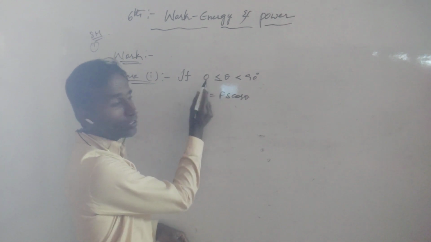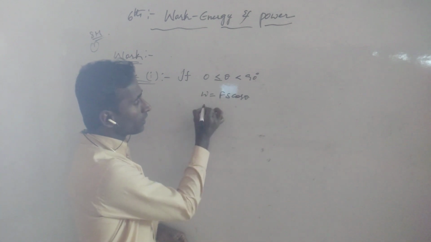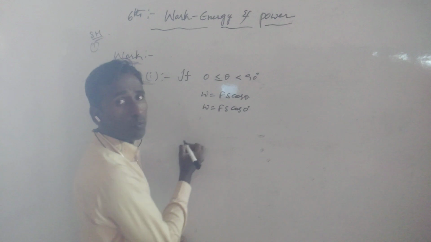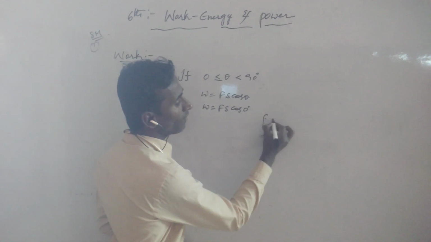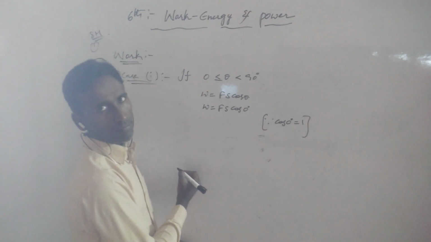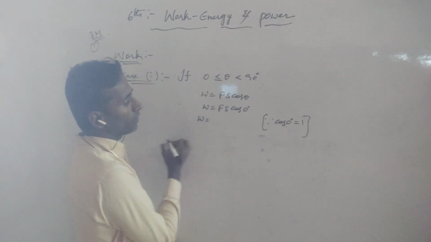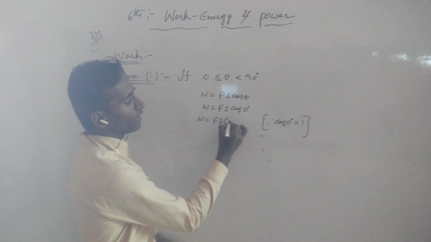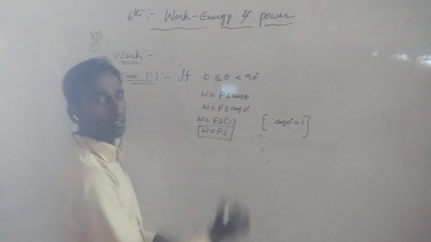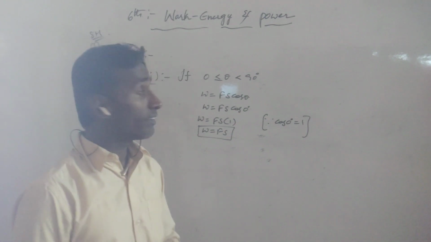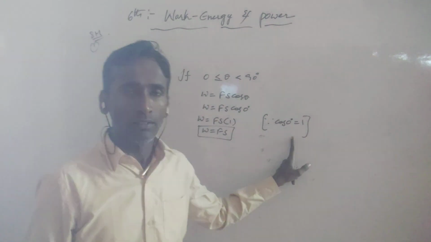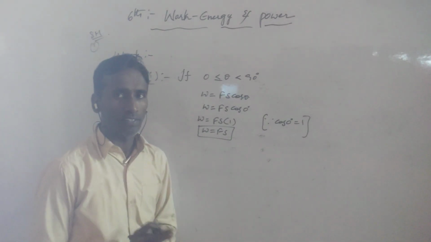So theta is equal to 0. If we substitute theta, then W is equal to Fs cos 0. What is the cos 0 angle? Cos 0 is equal to 1. Now we can substitute: W is equal to Fs into 1. So W is equal to Fs. This is a maximum value because cos 0 value is 1.